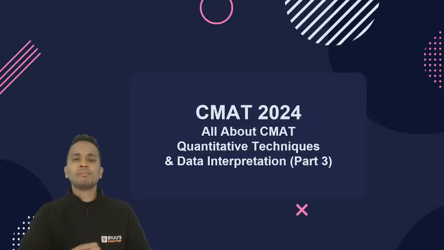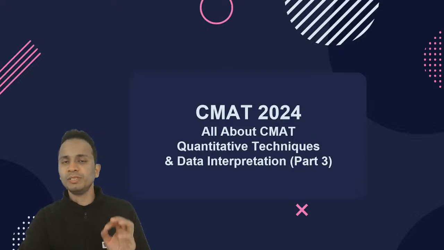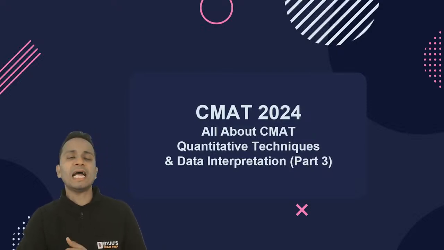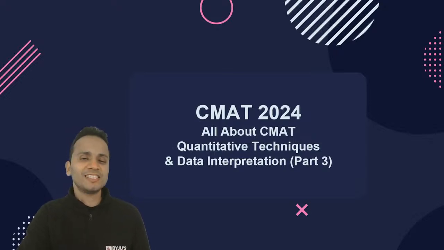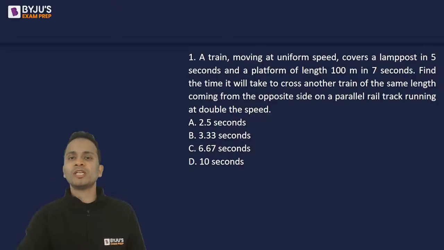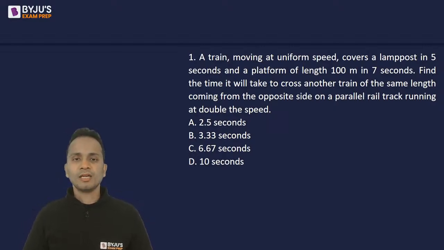The first question will appear on your screen in a few moments. Be ready with a sheet of paper and a pen. Do some rough work and post your answer in the chat box. Question number 1 on your screen now. This is a question on time, speed, distance, the concept of trains. So, read the question, solve it, and post your answer in the chat box.